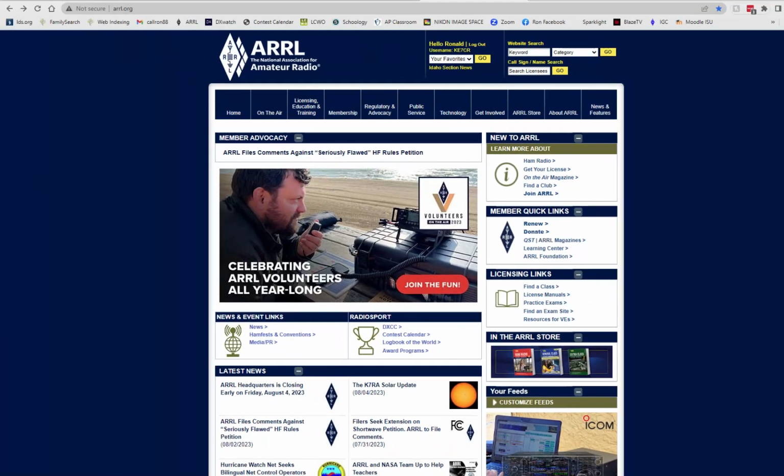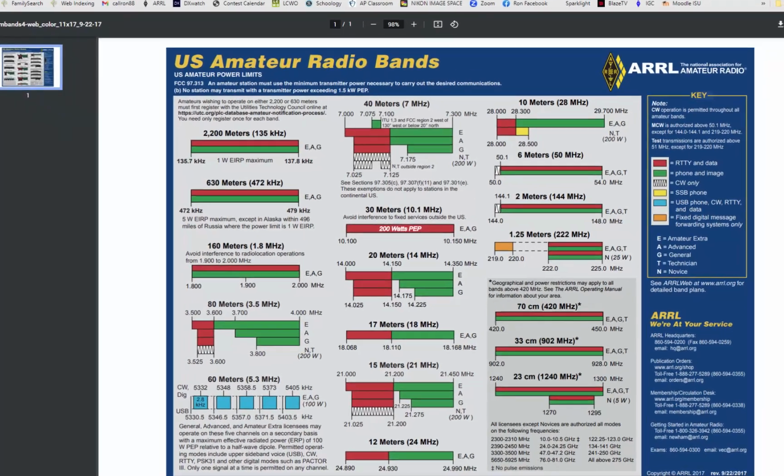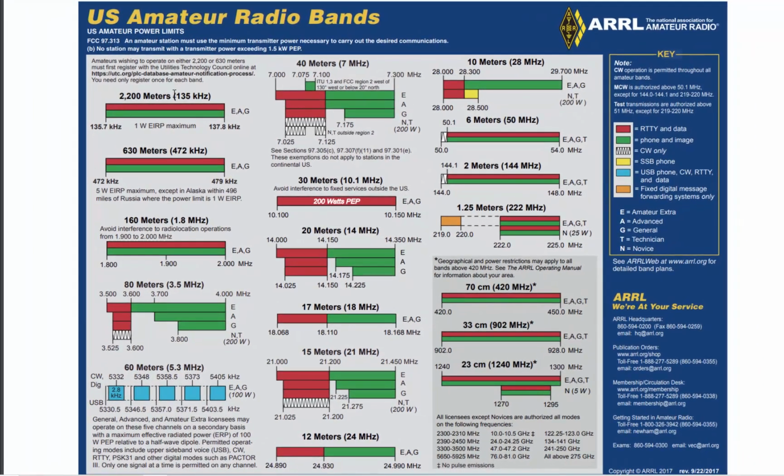If you go to the ARRL's homepage, arrl.org, and then just up at the top right, there's a website search. Search for band plan. It gives you a few results. One of them is the U.S. amateur radio bands. If you click on that link, it brings up this PDF graphic of all of the bands. Now, the bands are measured in meters. That's the wavelength of the radio waves. Or you can refer to them by frequency. And you need to know both.